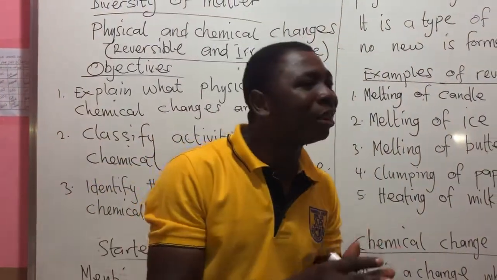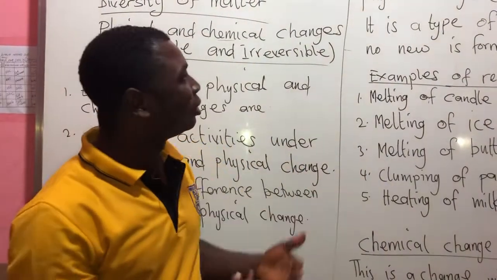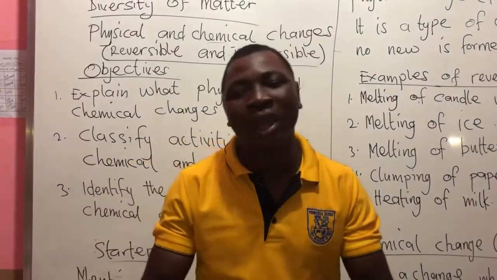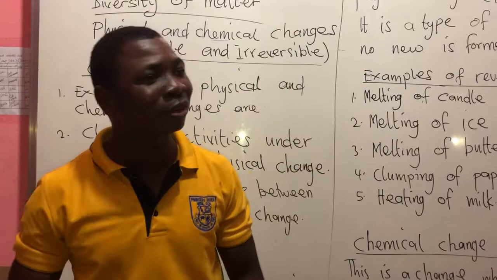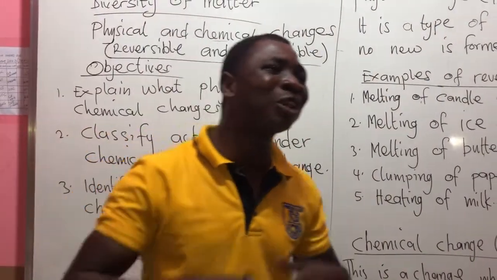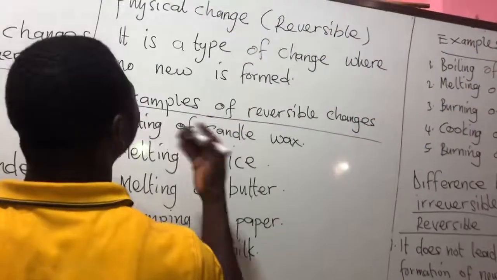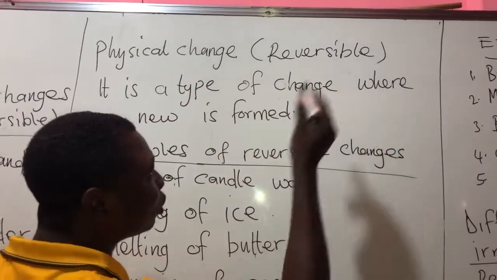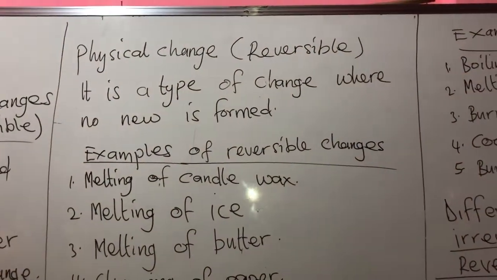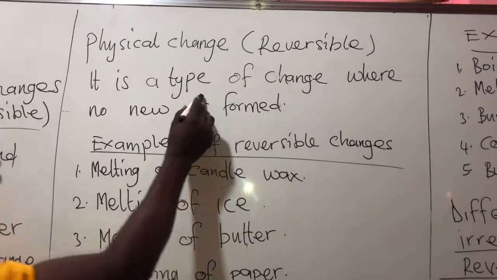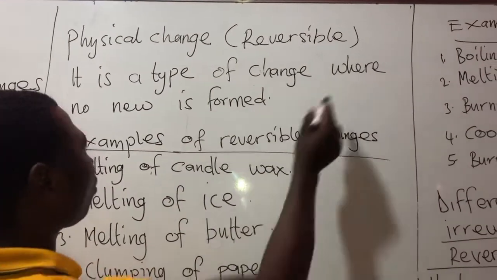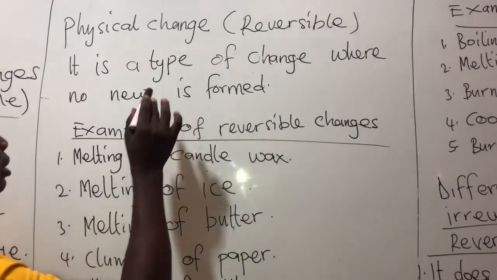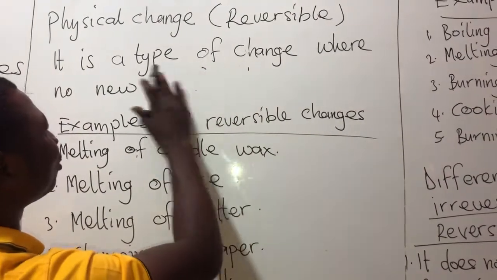So we want to talk about this. We call this either physical change or chemical change. So let's talk about physical change. What is physical change? We say physical change is also known as reversible change. It is a type of change where no new substance is formed.